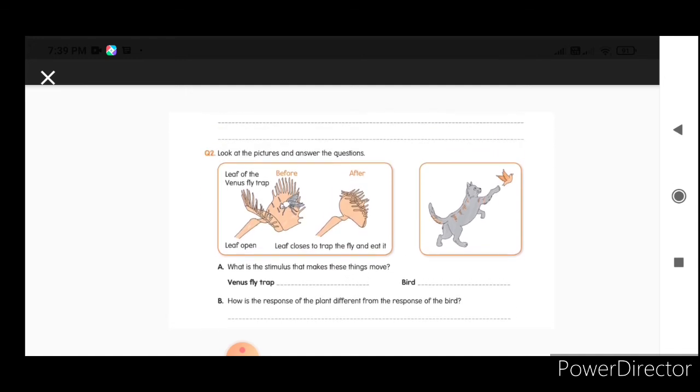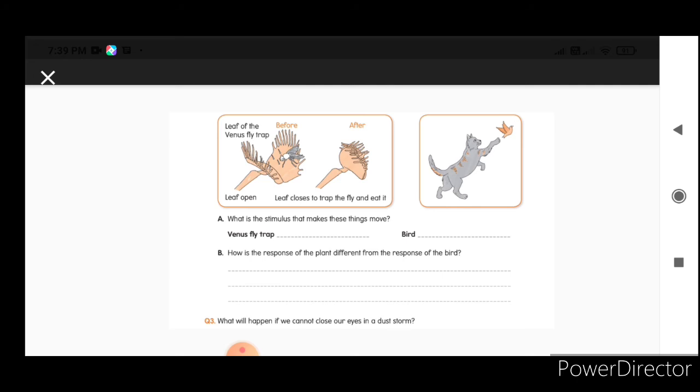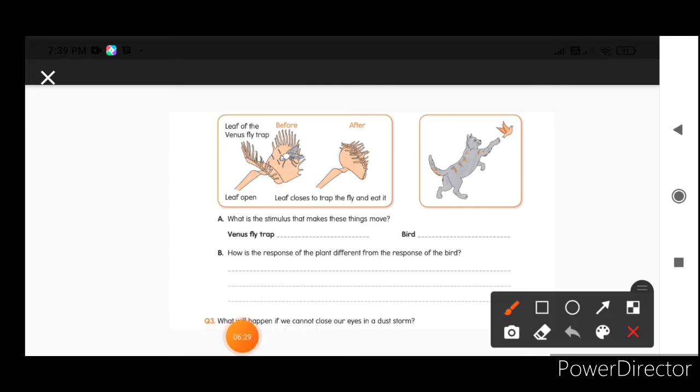Now look at the picture and answer the questions. In the first picture, the leaf is opened. The Venus flytrap, you learned, is an insect eating plant. These plants eat insects. So the insect is flying towards the leaf and the leaf closes. Here the insect flying toward the leaf is the stimulus, closing of the leaf is the response. And here the cat is running behind the bird. The running cat is the stimulus, the bird flying is the response.